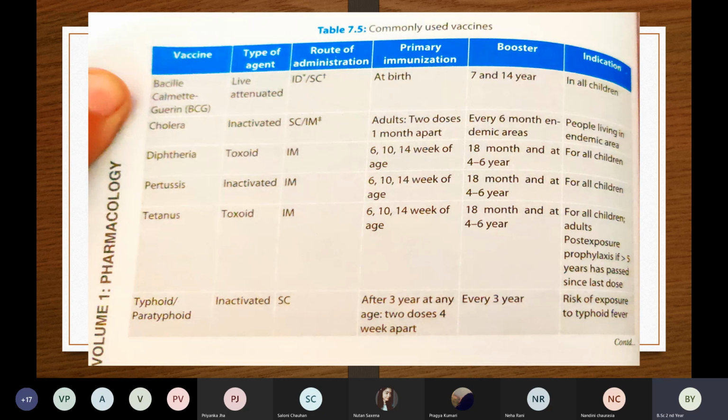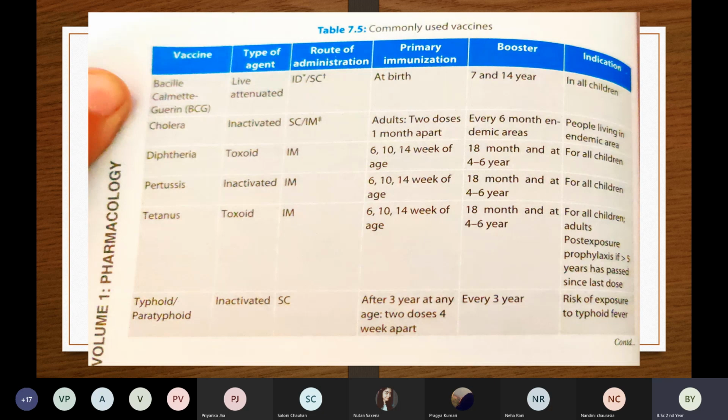There is a column for the vaccine, then the type of agent, whether it is live, killed or inactivated, or toxoid. Then the route of administration, how we should give these vaccines: by intradermal, subcutaneous, or IM, that is through the muscles. Then primary immunization, when we should give these doses, at birth, or which year, which months, or which week.